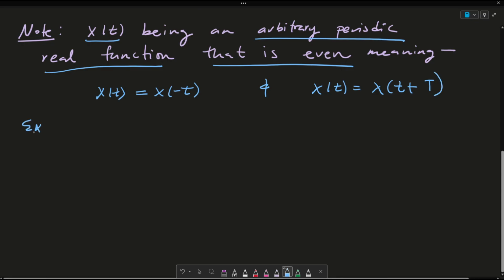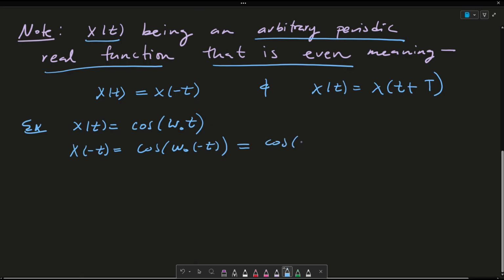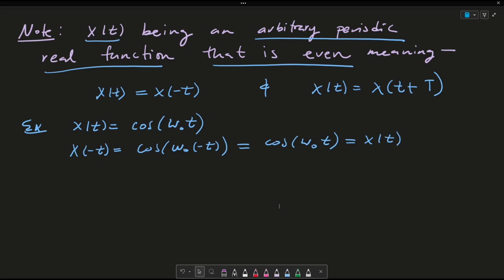A quick example of this is to consider x of t equated to the cosine of omega naught t. This is an example of what is referred to as the fundamental even function. So why is this even? We can see that x of minus t is equal to cosine omega naught of minus t, which is just cosine of omega naught t, which is just x of t. To verify this, we can plug in values.